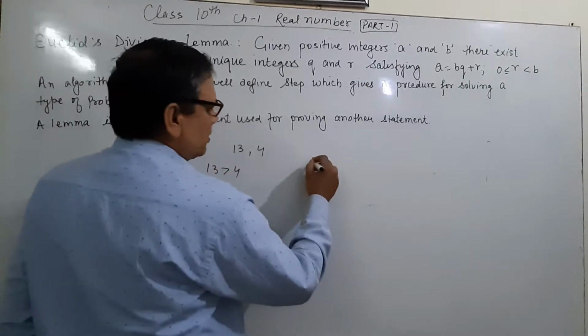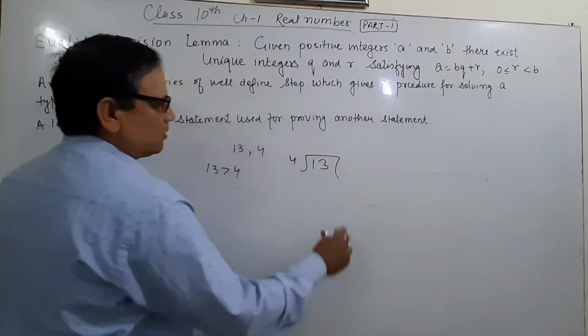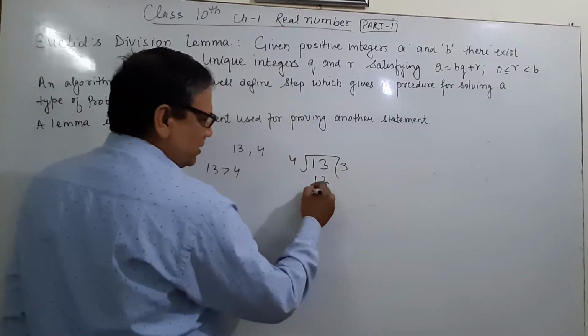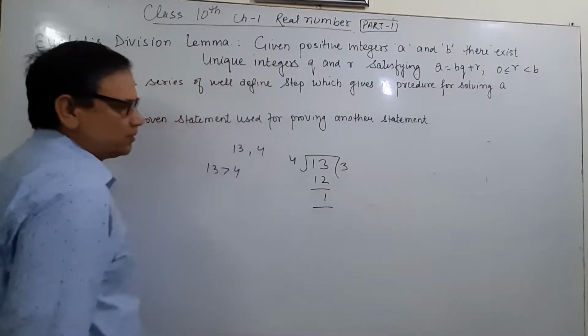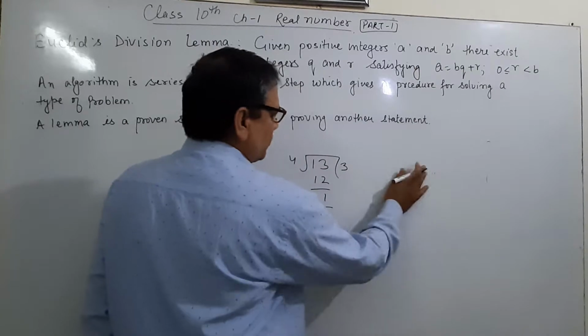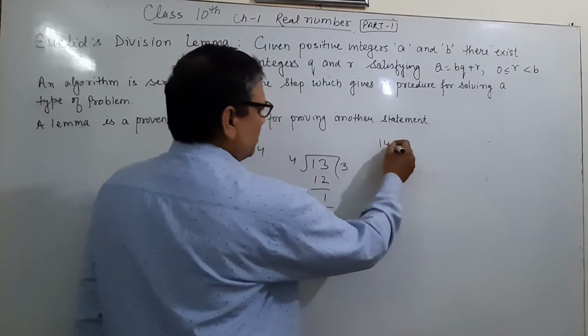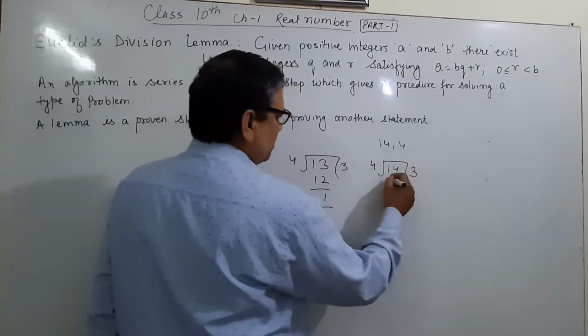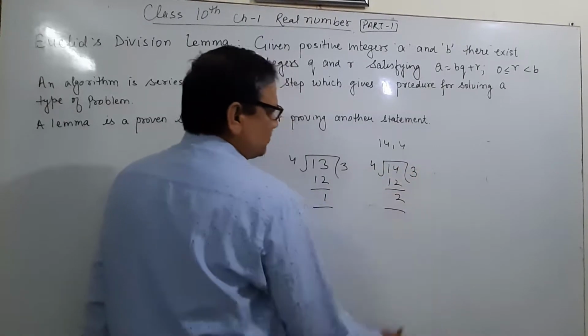If we divide 13 by 4, what is the remainder? 4 threes are 12, and here the remainder is 1. If I take 14 and 4, dividing 14 by 4, 4 threes are 12, and the remainder is 2.